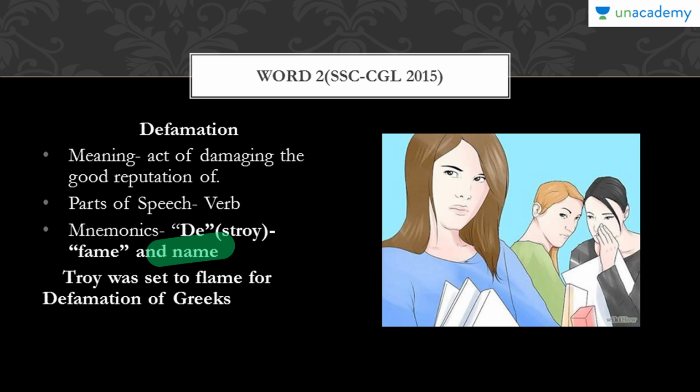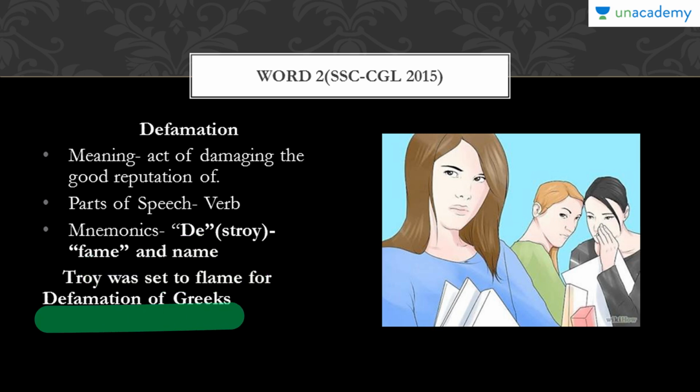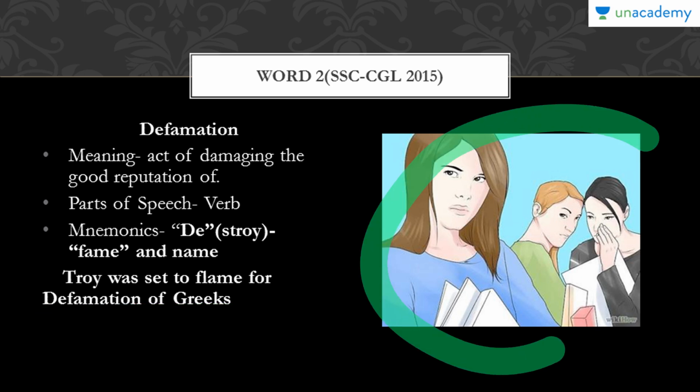So that is how it works. Troy was set to flame for defamation of Greeks. This is an example which I have given, and fame and flame, you can relate to it. And this is a picture that supports this. Here you can see that it usually happens.